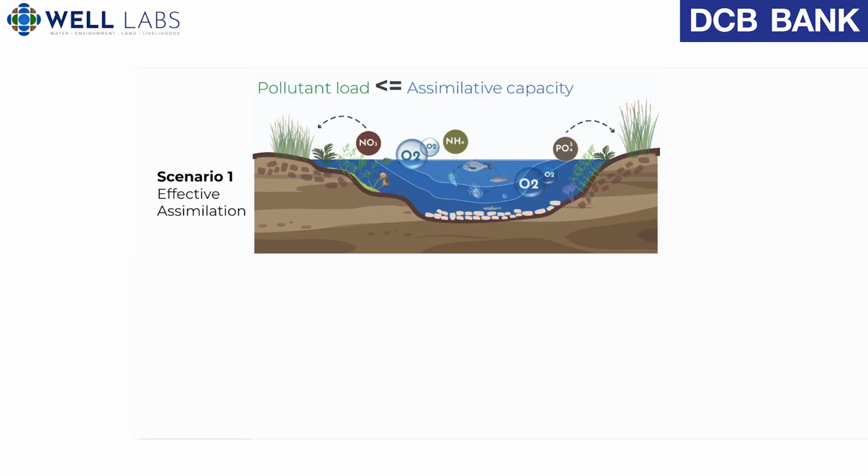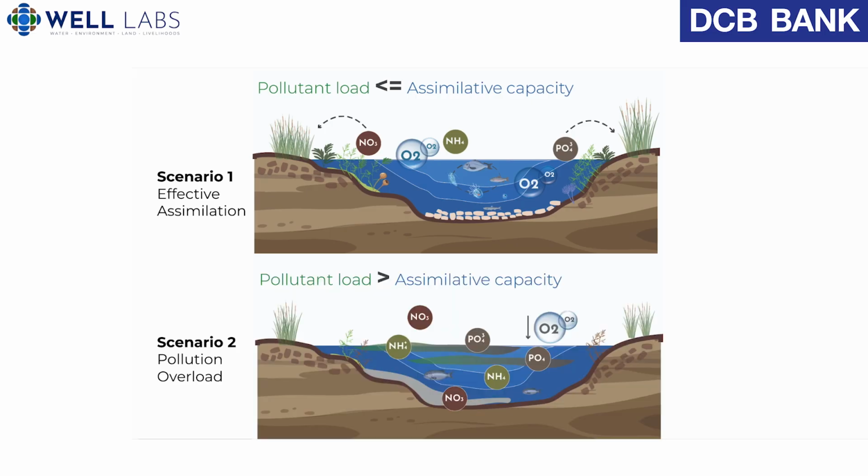Lakes have the capacity to break down pollutants from both external and internal sources. However, when excessive pollutants such as sewage or nutrients like nitrogen and phosphorus enter the lake, this capacity to assimilate is exceeded. This leads to algal blooms, murky water, and declining water quality, making the lake unusable for both people